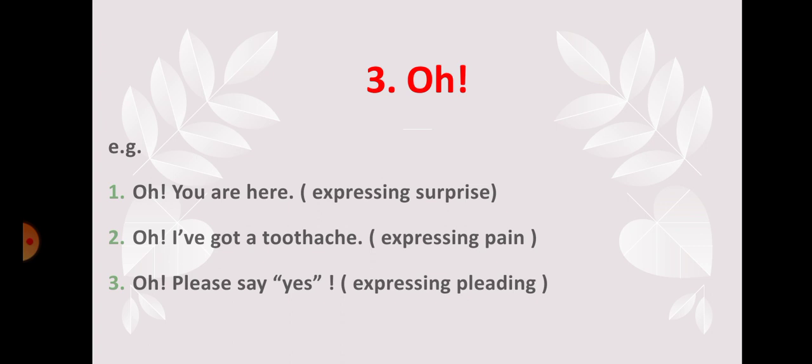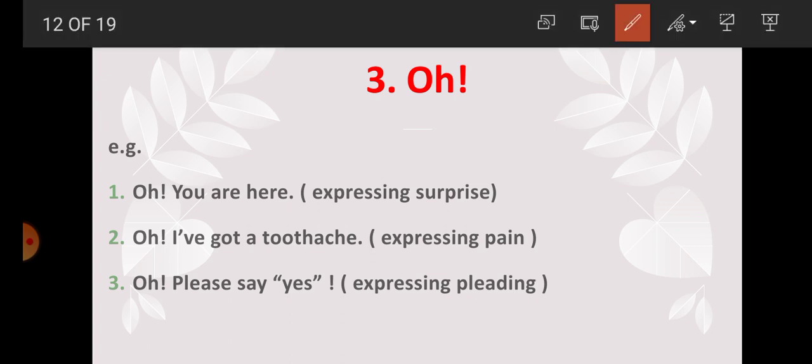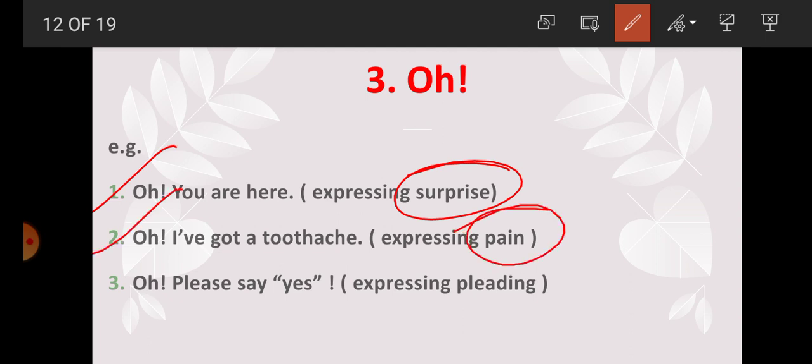One more example is here of oh. Now how does oh express different feelings? In sentence number 1, "Oh, you are here." So what is it? It's expressing surprise. "Oh, I have got a toothache." So expressing what? Pain. In the third sentence, "Oh, please say yes." So here, oh expresses pleading or requesting. So students, we have got here that oh is also used for different types of feelings, for example, for surprise, for pain, or for pleading.